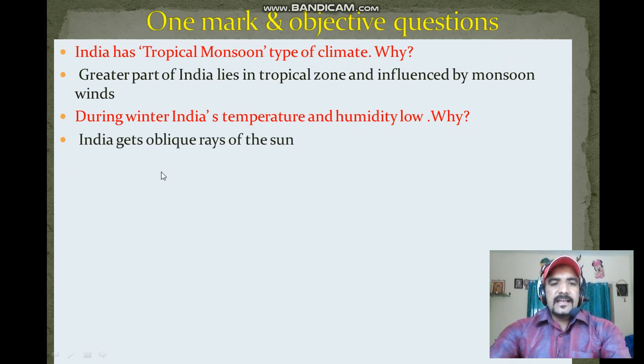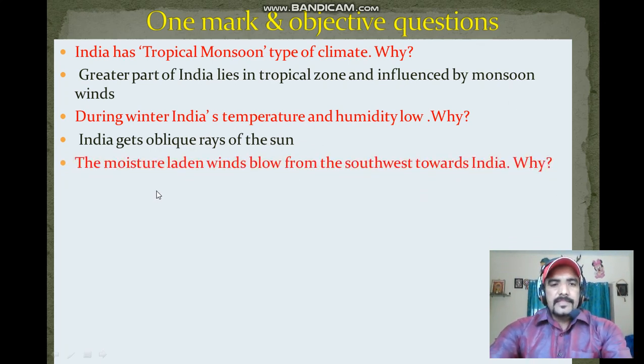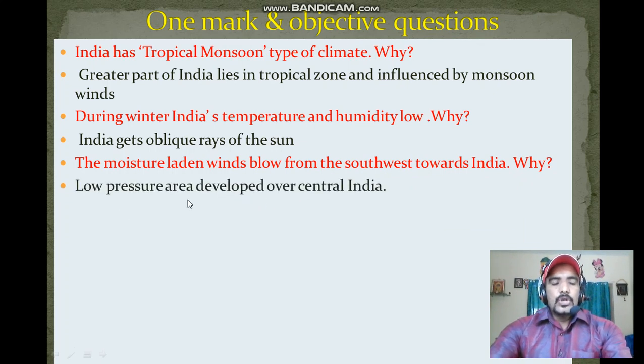Because India gets oblique rays of the sun during winter. Next question, moisture-laden winds blow from the southwest towards India. Why? Because a low pressure area develops over central India.